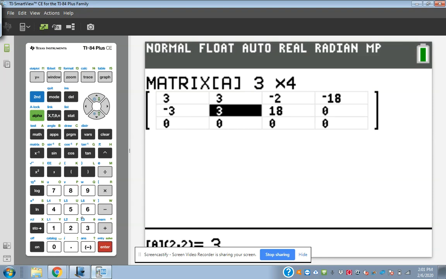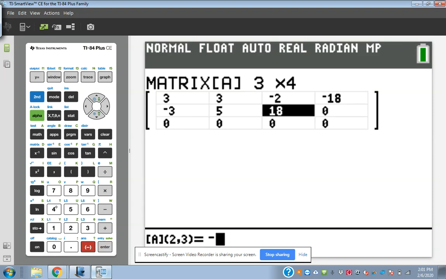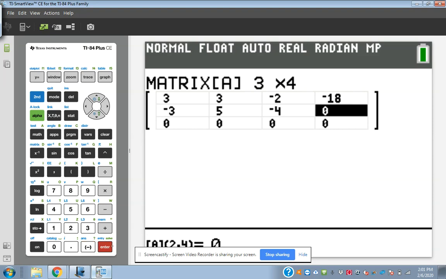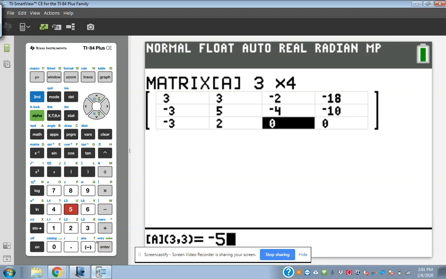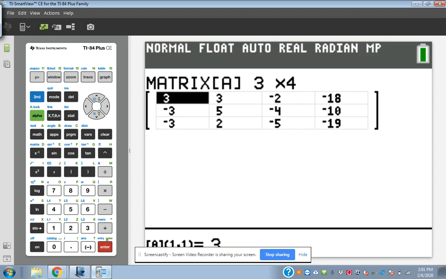Negative 3, 5, negative 4, and negative 10. And then negative 3, 2, negative 5, negative 19.